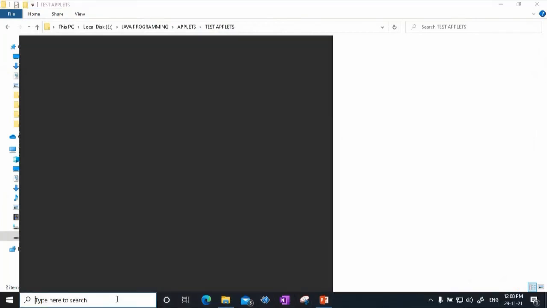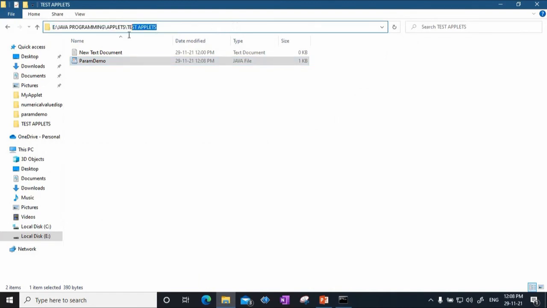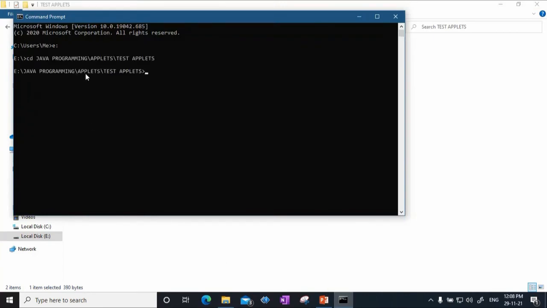Next I will be compiling this, so I'll use command prompt and I'll copy this path and I'll say javac paramdemo.java. Let's see whether there are errors.